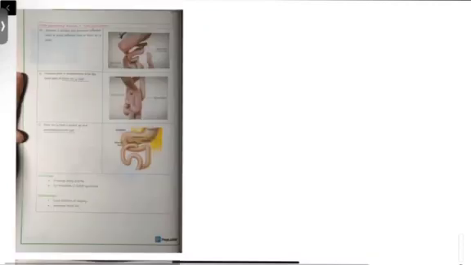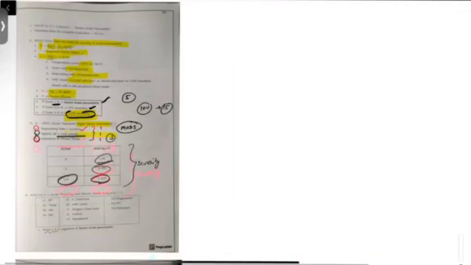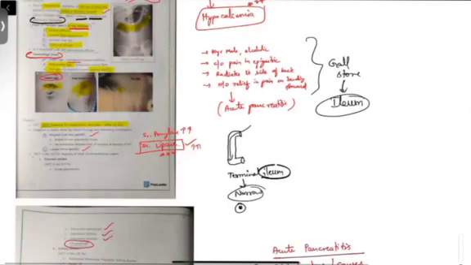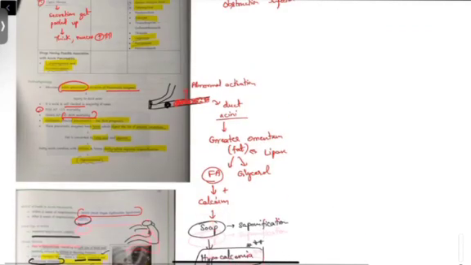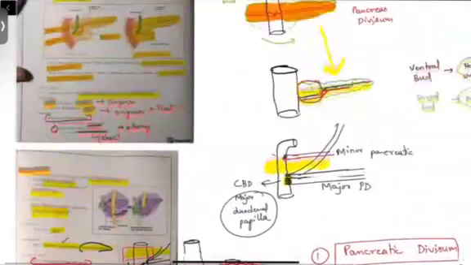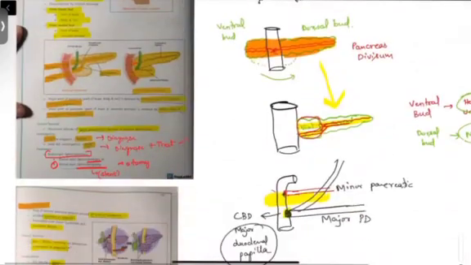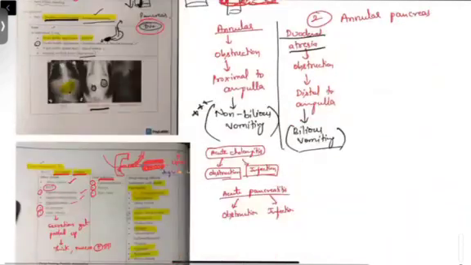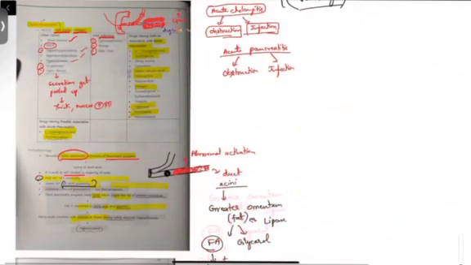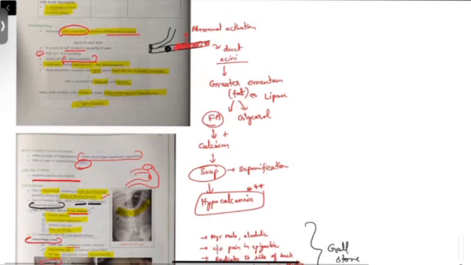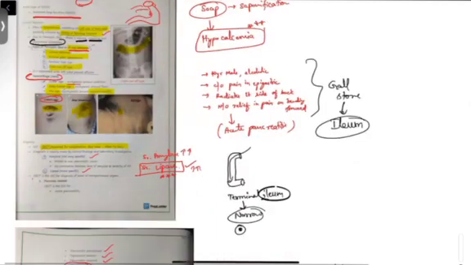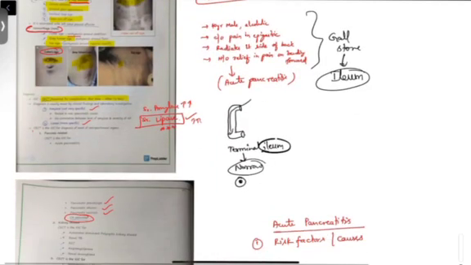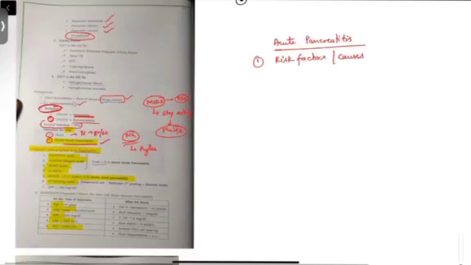In the previous class we had started with pancreas, and in pancreas we had discussed some of the congenital anomalies related to pancreas, like pancreatic divisum, annular pancreas, and after that we had started with acute pancreatitis. And then we had studied the pathophysiology, then clinical features. After that we had discussed diagnosis and then management of acute pancreatitis.